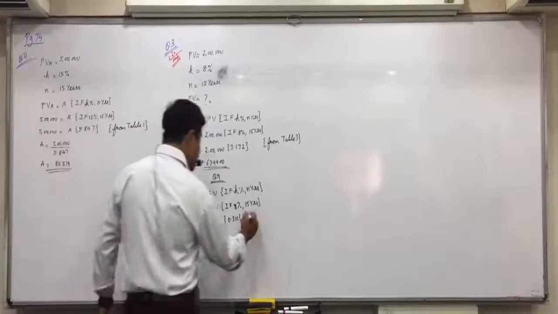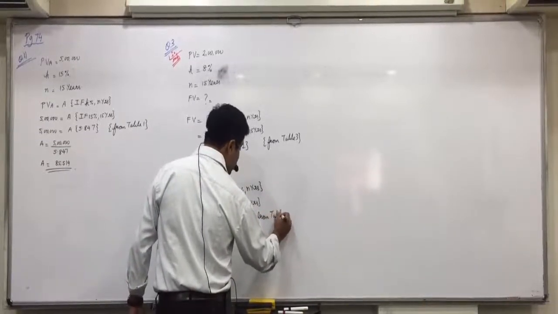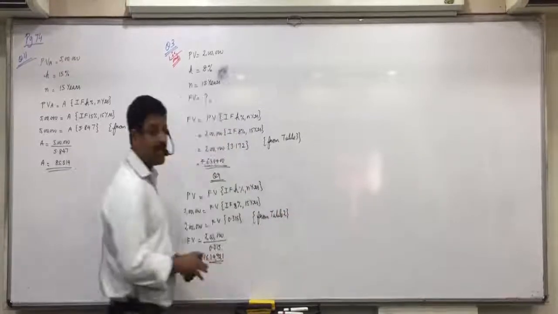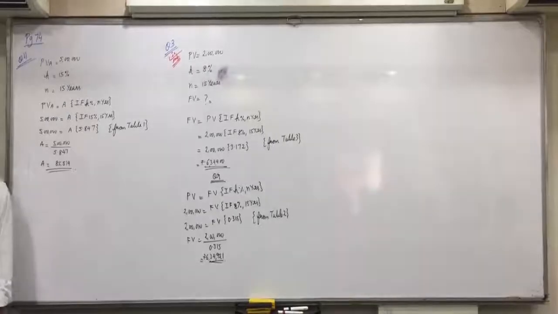Okay. This is using table 2. So in exams, if in case the future value table is not provided, show this option also. If the future value table is not provided, only the present value table is provided, then that formula can also be used. Is everyone clear with this?